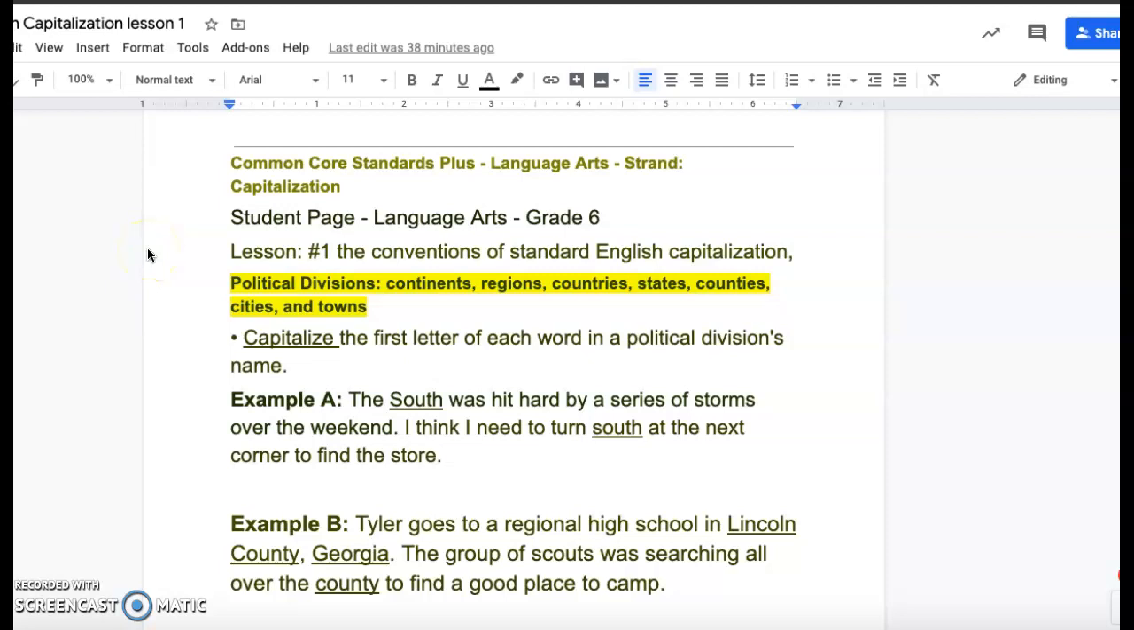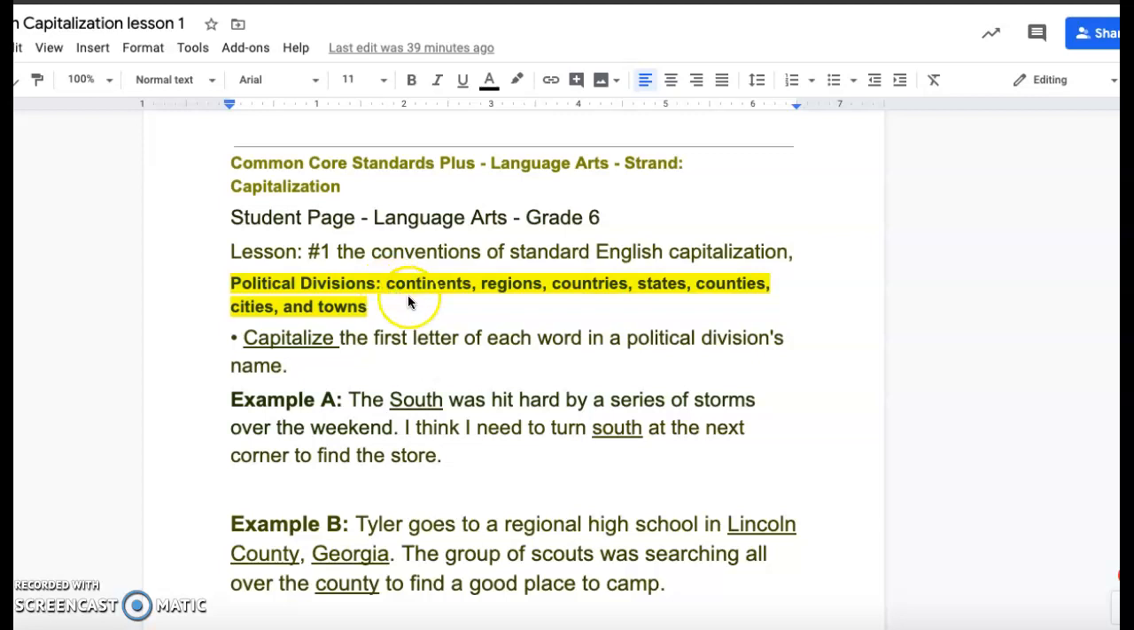Okay, so today is going to be the first day where I start posting more language arts stuff where we're focused on grammar and that kind of stuff. For the next couple of days, we're going to be focusing on English capitalization. Although I know most of you guys are pretty good about capitalizing, it's always good to go over. So we're going to be focusing on capitalizing political divisions.